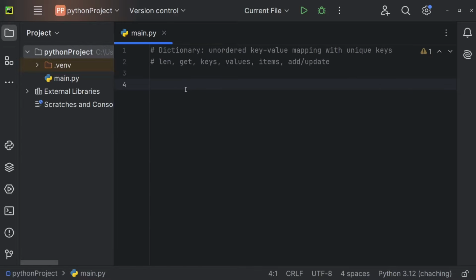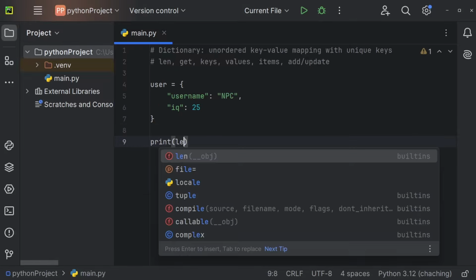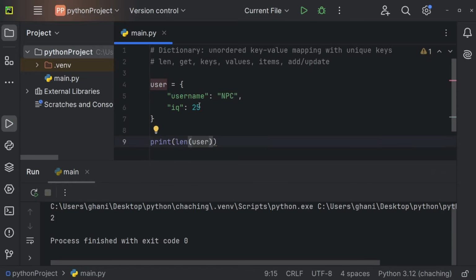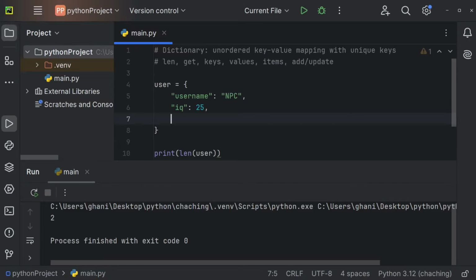So let's stick to our old example and just have a user, and inside of the dictionary we define a username as a key, and the username is going to be NPC, and now he also has an IQ of 25 again. We can now get the length of this dictionary by using the len function. So print len of user. Let me output this. And we're getting 2 because at the moment we have 2 key value pairs. If I now add a third key value pair, so for example speed of 10, then I would have 3 key value pairs.